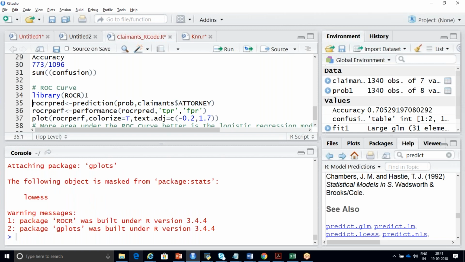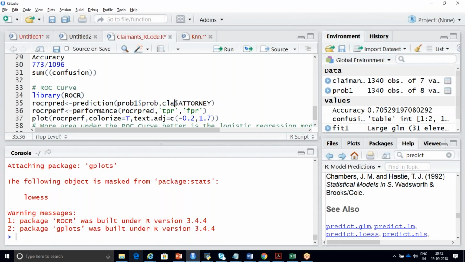Now, there is something called ROCR pred. I'm just creating a variable. It can be X or Y, whatever you want to give. And I'm going to use a function called prediction, and a column called prop from my prop1 dollar.